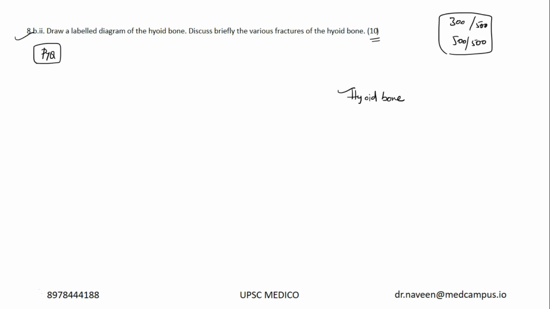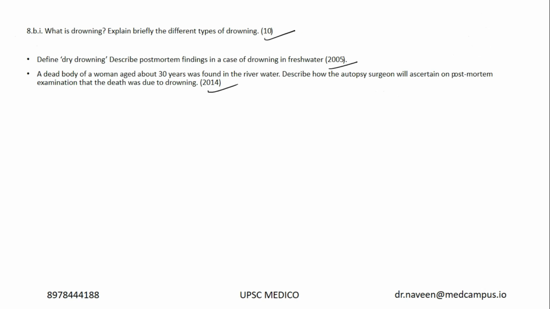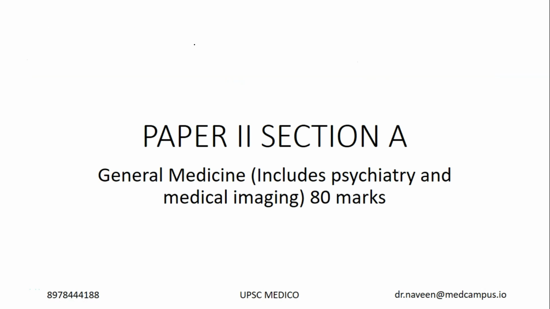Okay, so this will conclude our discussion on paper 1 section A and section B. Pretty static, except for this 10 marker. All the questions were repeats, and almost all the questions were covered in the notes and also the test series part of UPSC MEDICO. And I hope I have given you some guidelines or strategy for the upcoming exams. So what are the key areas to be focusing upon? Okay, just go through them. So now let's quickly jump into the paper 2 part.